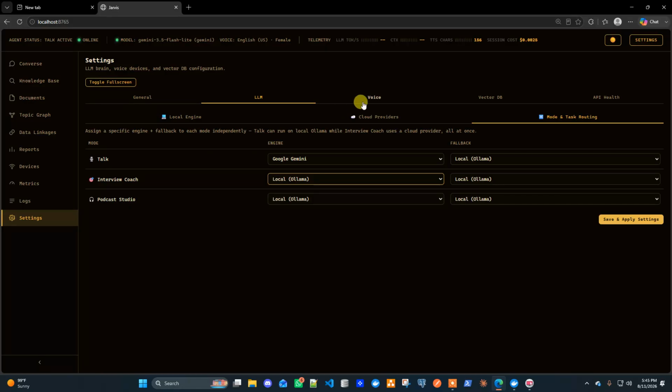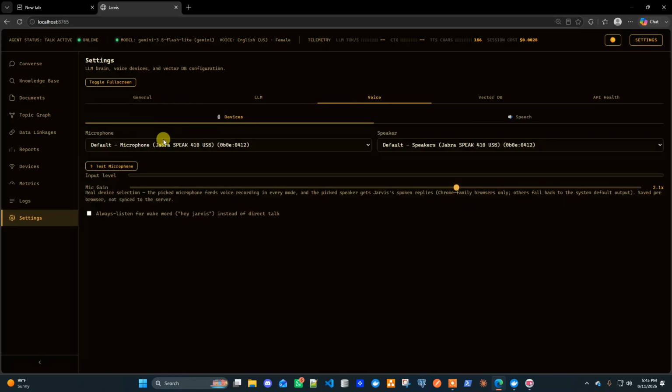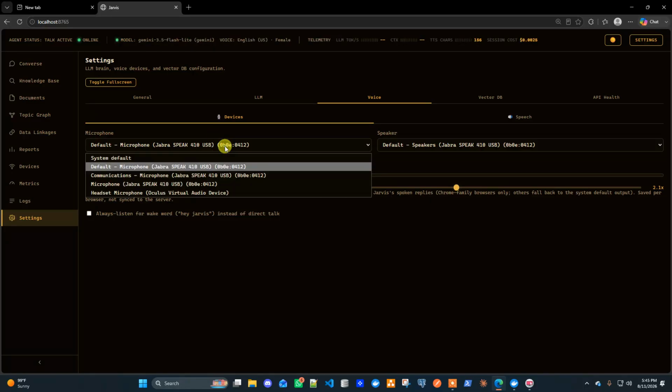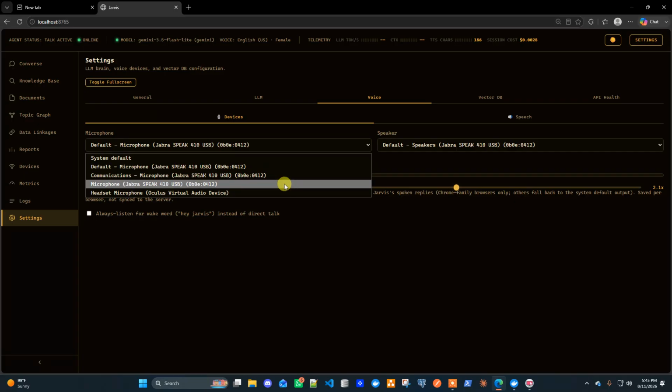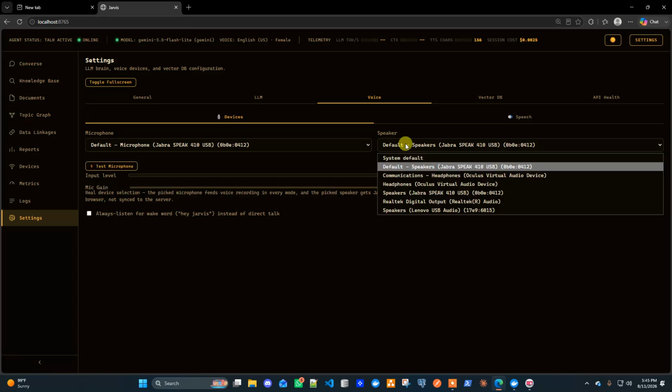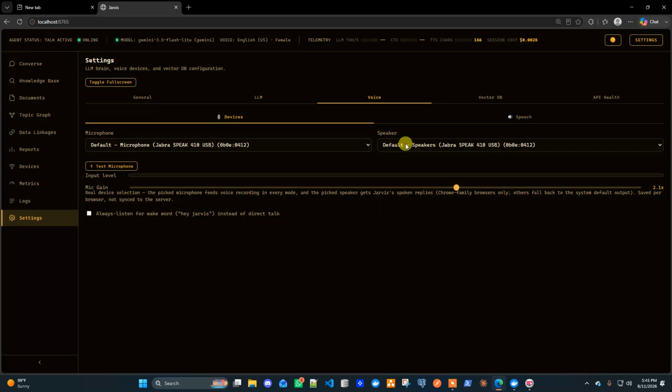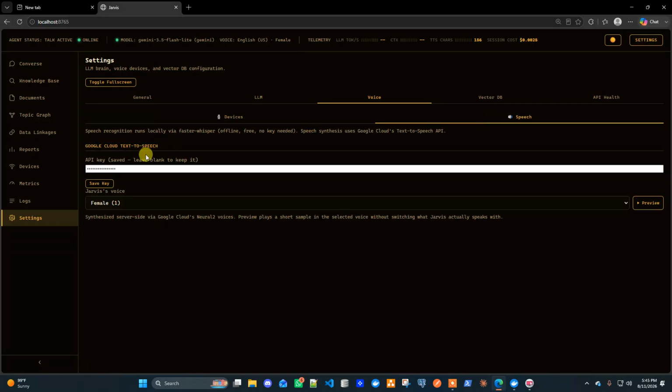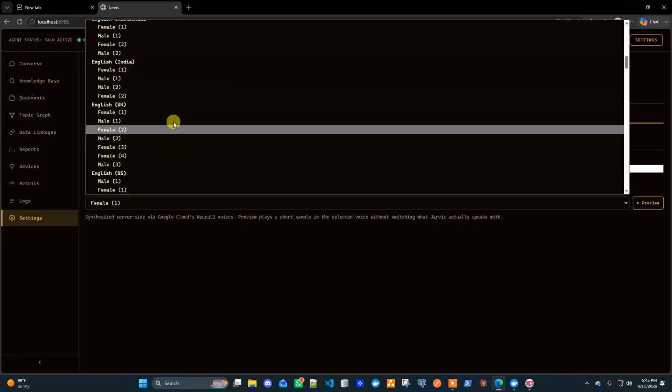Coming back to voice, this is about the settings for voice. I can configure the devices, like the microphone and the speaker. I'll see the real-time devices that are connected to my machine here, and these are where I should get the output. Coming back to speech, as I mentioned, if I want to configure the Google text to speech, I provide my API key here and save it, and there we can choose the voices.